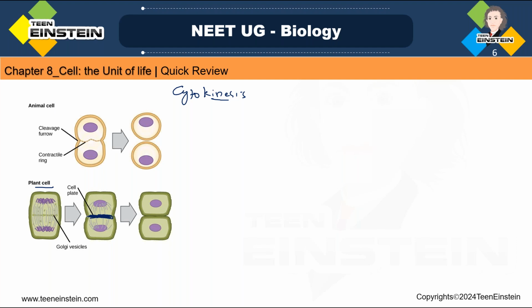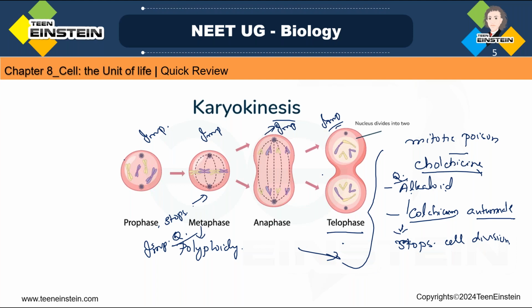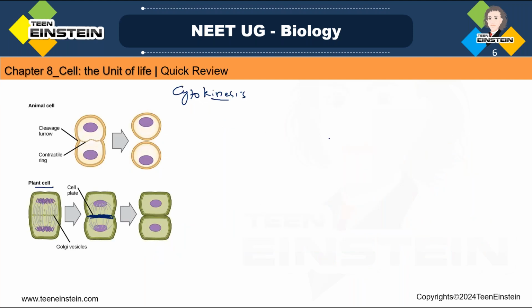In which one is cell plate formation taking place? In the plant cell. So in the late stages of anaphase or telophase, here separation is already over. During the last stages of anaphase and the starting stages of telophase, you can see the cell plate formation, and that's how the cells are getting separated. The cell plate formation gets completed, and then it becomes two separate daughter cells. Clear? That is in the case of a plant cell.